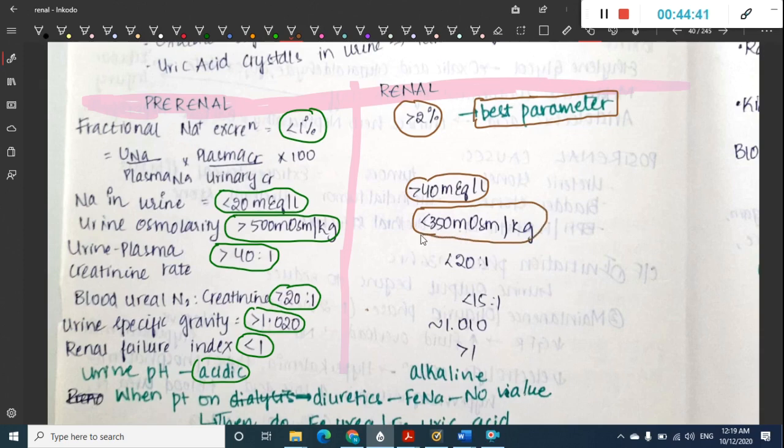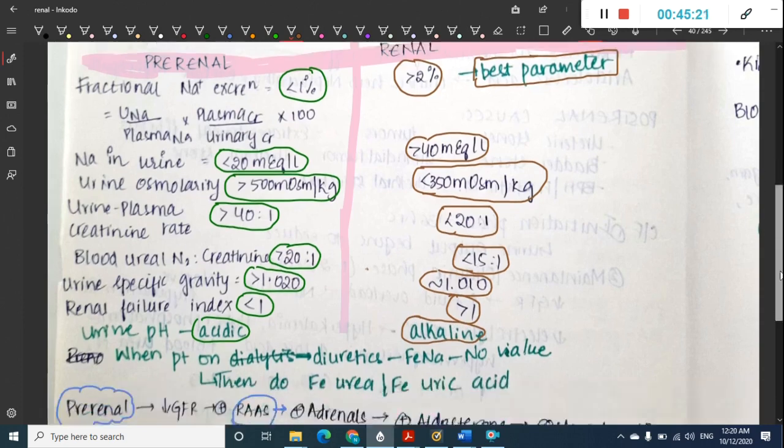Then the urine to plasma creatinine ratio is also less, because here the creatinine is also not secreted properly, so it is less than 20:1. Blood urea nitrogen to creatinine ratio is less than 15:1, because blood urea nitrogen is not reabsorbed in this case. Then urine specific gravity is approximately equal to 1.010. Renal failure index is more than 1, and urinary pH is mainly alkaline. So these are the important things.